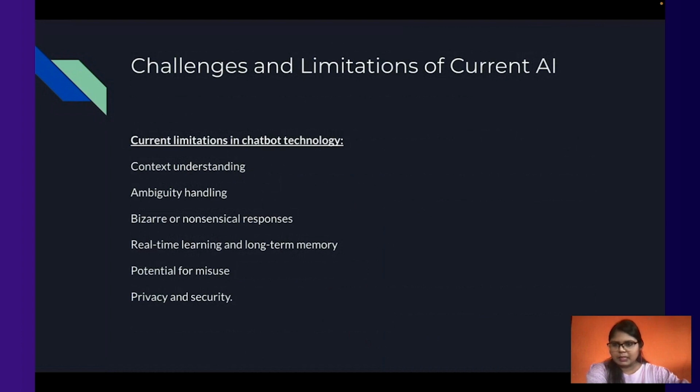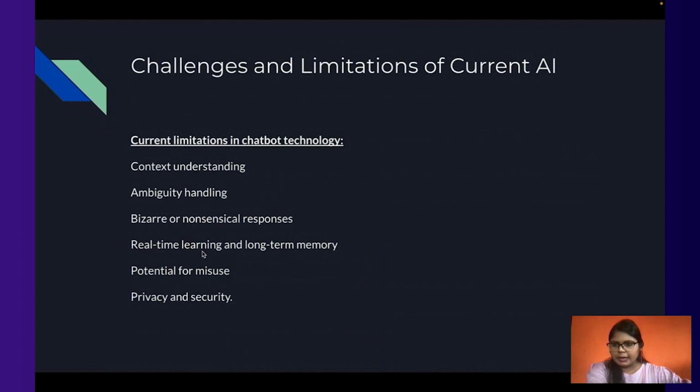For that, transformer-based large language models are trained. Still, there are some problems with context understanding. If there is ambiguity in the sentence writing, everyone is not perfect in writing sentences. They can write something which does not make much sense. Still, the AI has to understand what the person is trying to say, make sense out of it. Remove the bizarre or nonsensical responses from the text. And real-time learning should be there.